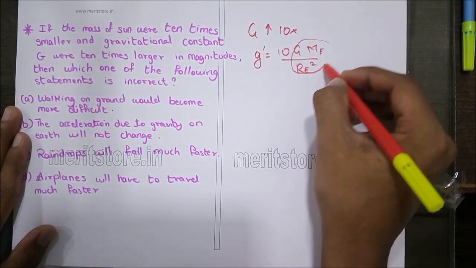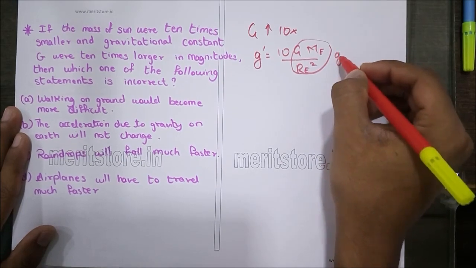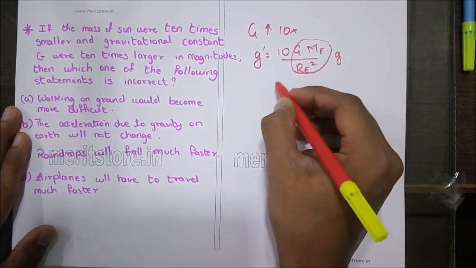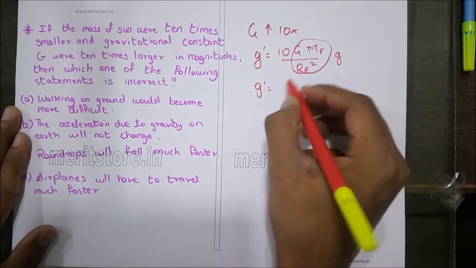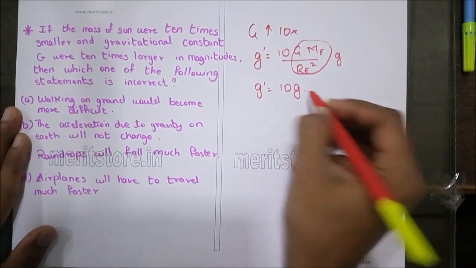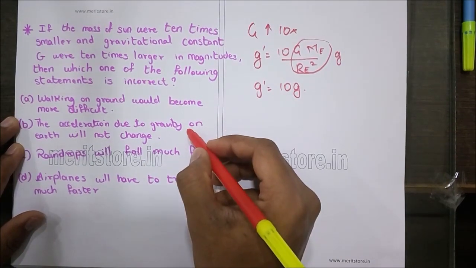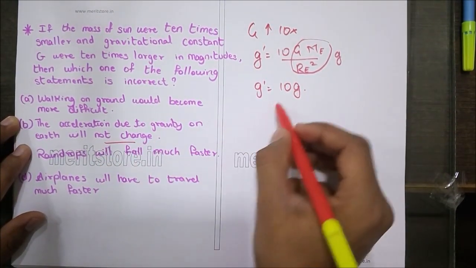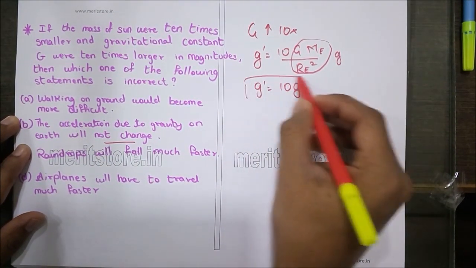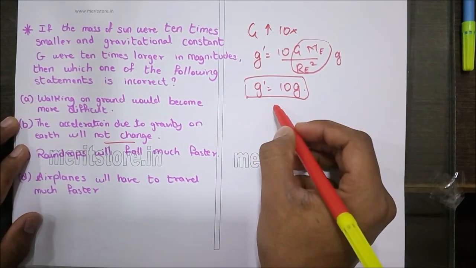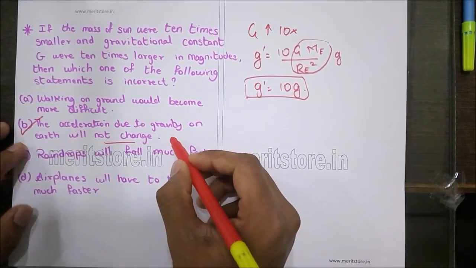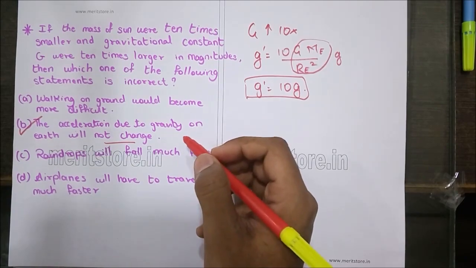So this is the value of normal g, which is 9.8 as we know. So g dash, or the new g, would be 10 times the current g, and hence the acceleration due to gravity on the earth will change. Since we can see that it has increased by 10 times, option B is the incorrect statement, hence that is the right answer.